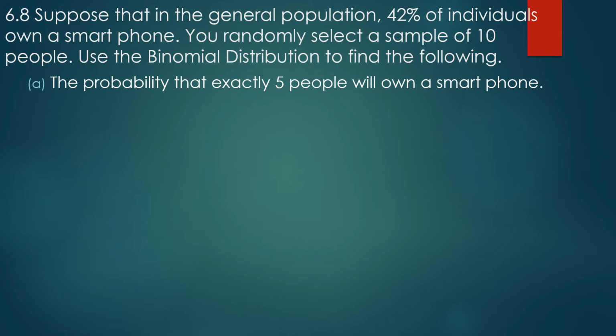First, we're going to find the probability that exactly 5 people will own a smartphone. So my number of successes is the 5 people that have a smartphone. My probability of success is 0.42. The number of times I'm going to try is 10. So you're about to see me write all that out. So number of tries, 10. What's my r I'm counting here? Well, it's 5. I'm not always going to write r. How many losses? n minus r, 5. So 5 have it, 5 don't. What's my probability of success? It's 0.42. Probability of failure, also known as q, 0.58. And if you go ahead and calculate 10 choose 5, so 10 factorial divided by 5 factorial and 5 factorial, you get 252.